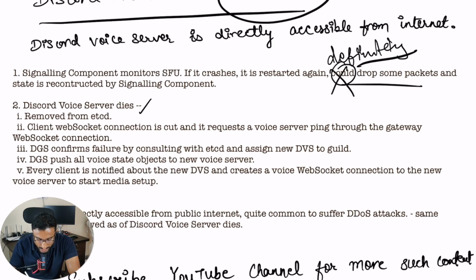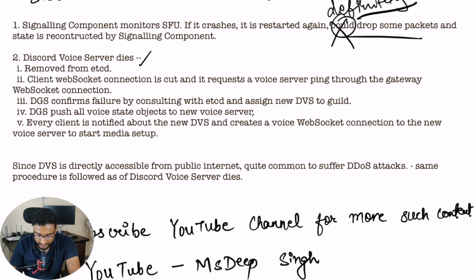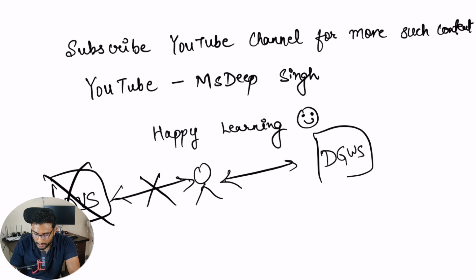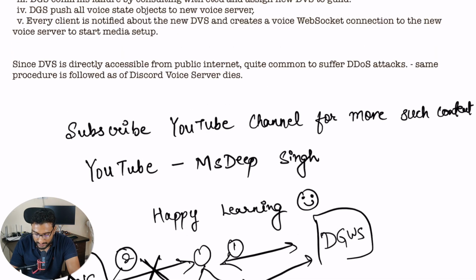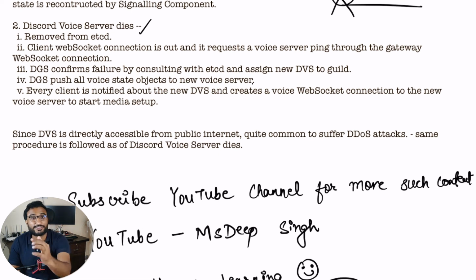Now what happens? Client WebSocket connection is cut. This is your client which was interacting with it, and it requests a voice server ping through the gateway WebSocket connection. This client has a WebSocket connection with DGWS, right? We mentioned that there are two WebSocket connections, one with the gateway server and one with the voice server. When this is cut, it will tell DGWS that I'm not able to send my data packets, I'm not able to interact with the voice customers which are present on my channel. Please fix it.